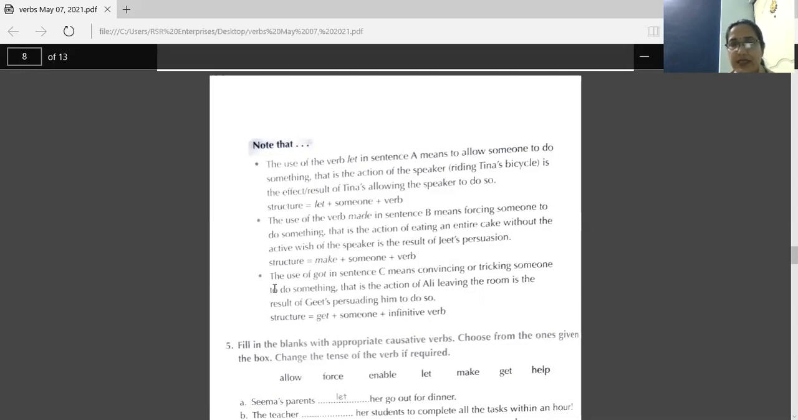For the third sentence, the use of got in sentence C means convincing or tricking someone to do something. That is the action of Ali leaving the room. So got was there. That was related with leaving the room. It is the result of Geet persuading him to do so. So that way the object has to do that work, whatever is mentioned in the sentence.